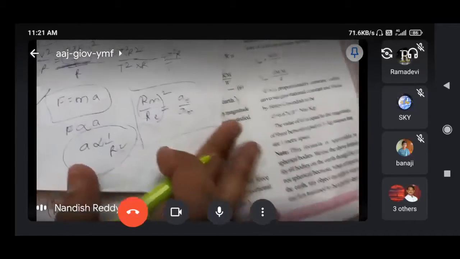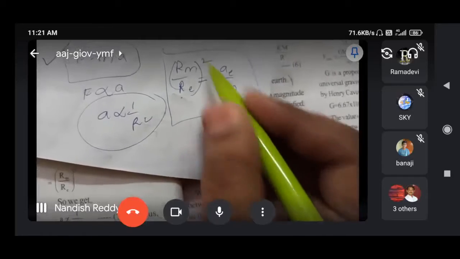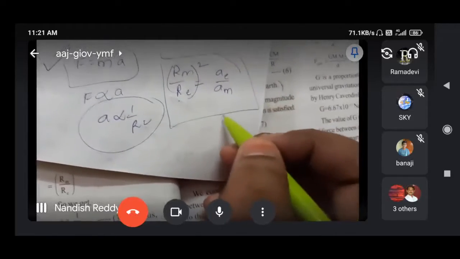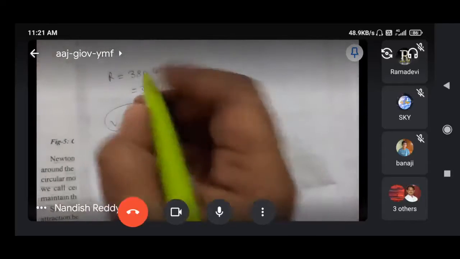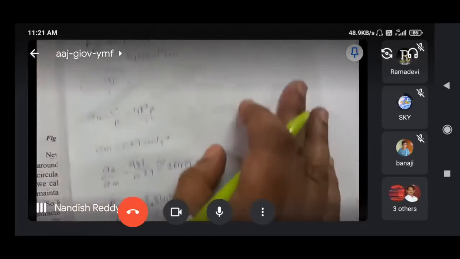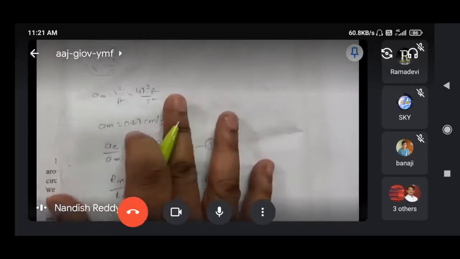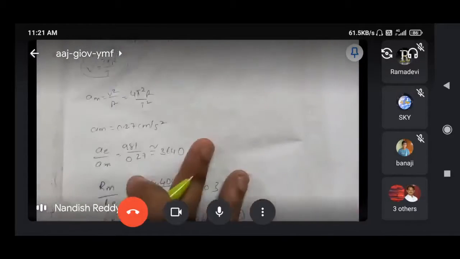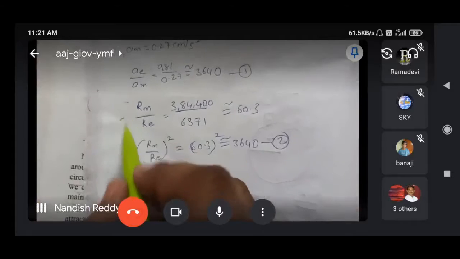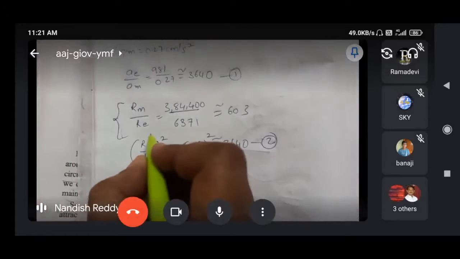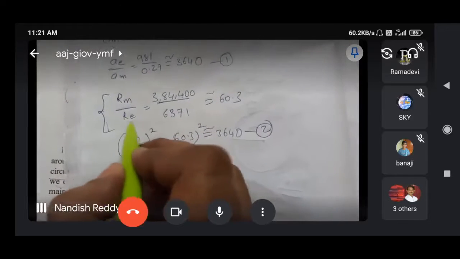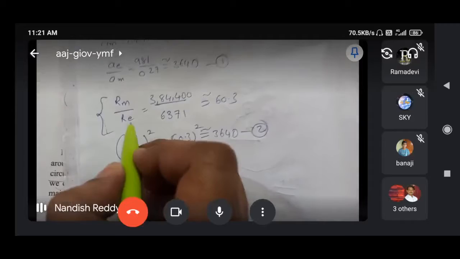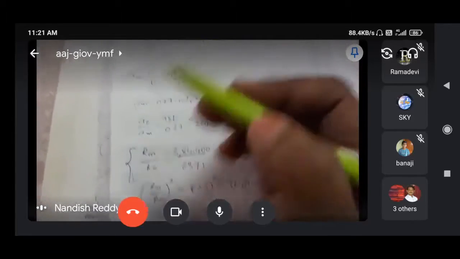And here, why I am writing Rm by Re whole square by Ae by Am? Why we are writing means now only we have discussed the values. Whatever the values, this is the Rm value. And the next one is the Re value. Re value means radius of earth. By taking the ratio of Rm by Re, that means the distance from the moon to the center of the earth, and this is the radius of the earth. Ratio I am taking.